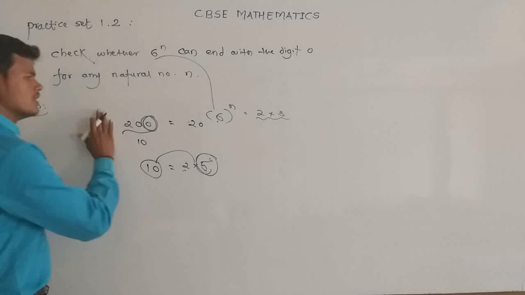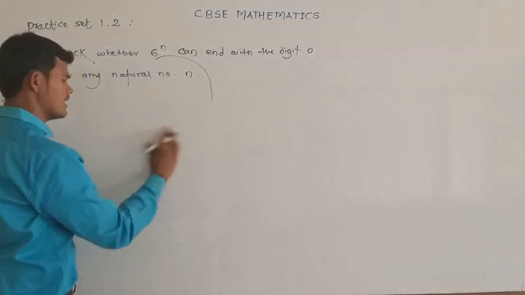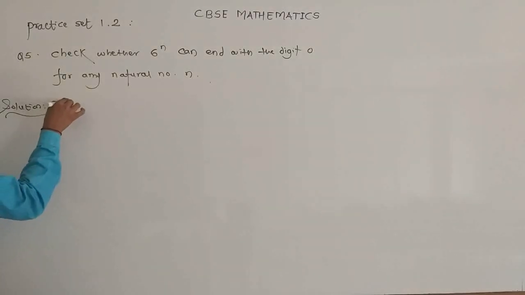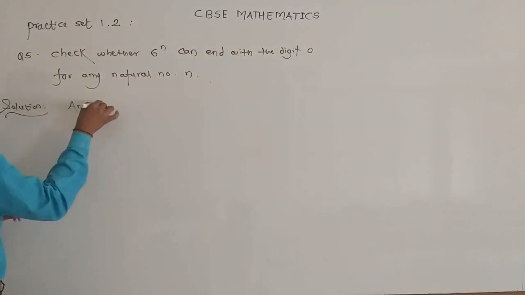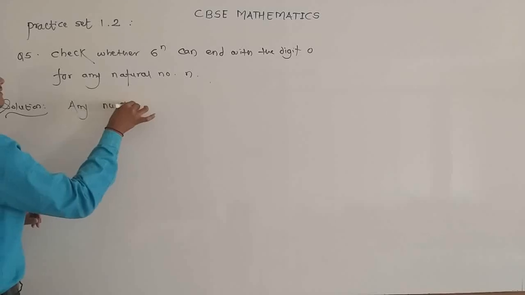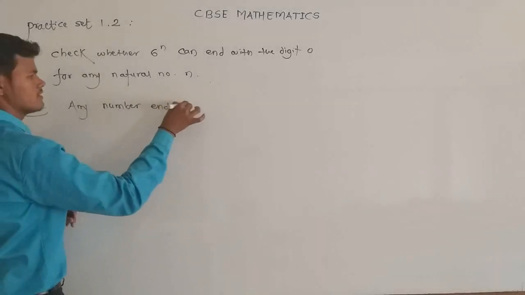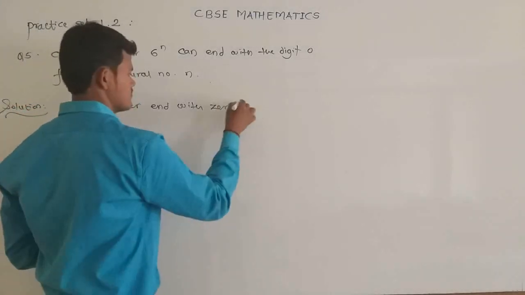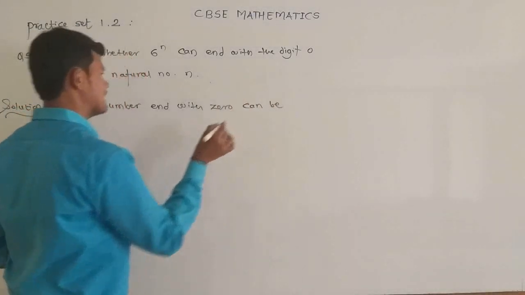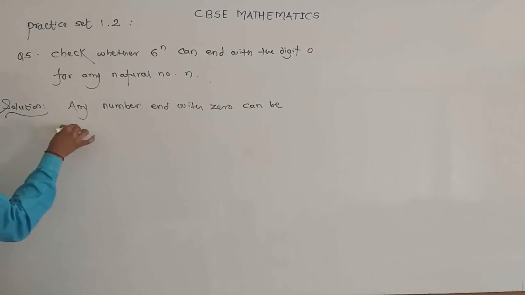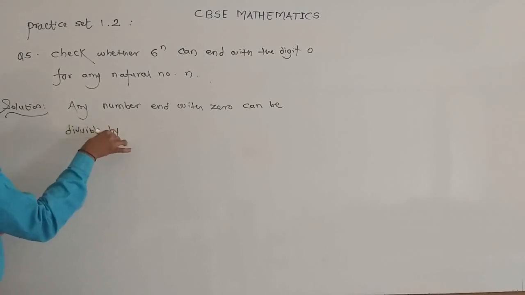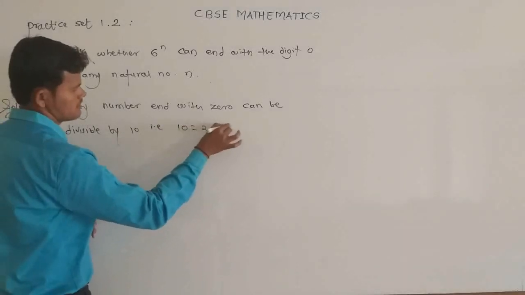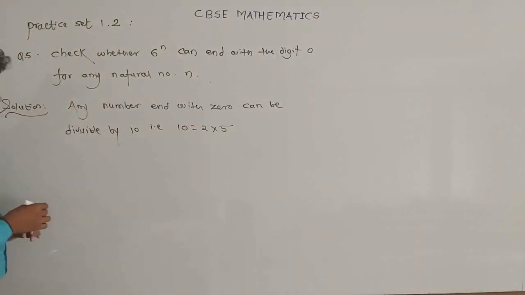For example, any number that ends with 0 can be divisible by 10, that is 2 into 5.